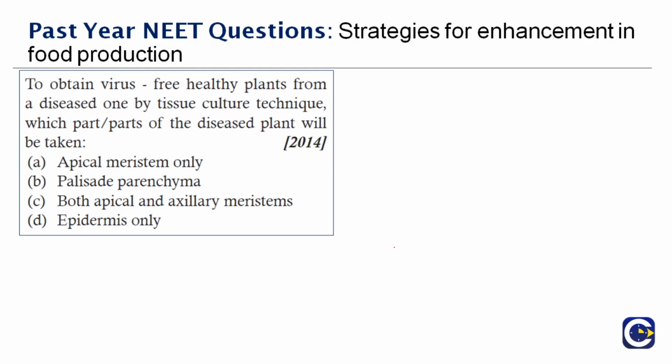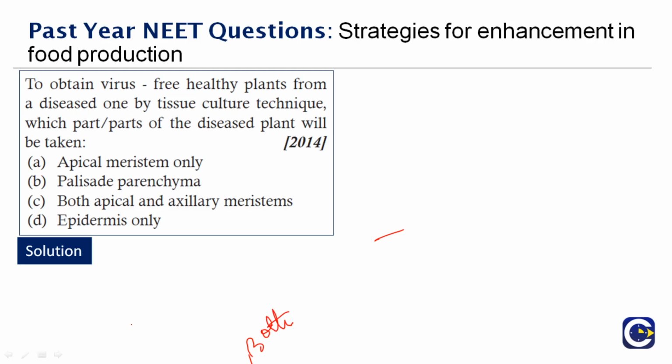Okay, next question here. To obtain virus-free healthy plants from a diseased one by tissue culture technique, which part of the diseased plant can be taken? Whether you take a palisade, apical or epidermis, to obtain a virus-free healthy plant from a diseased one by the tissue culture technique, you actually have to take both, that is the apical and the axillary part.